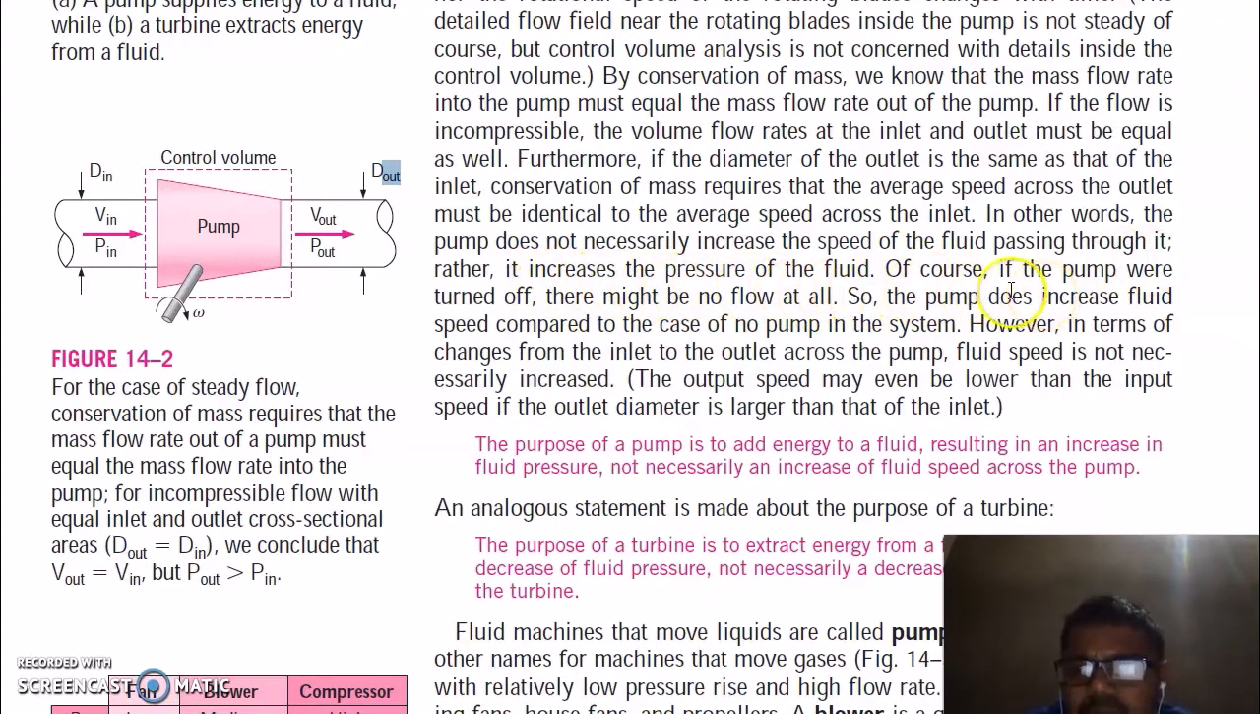Of course, if the pump were turned off, there might be no flow at all. So the pump does increase the fluid speed compared to the case of no pump in the system. However, in terms of changes from the inlet to the outlet across the pump, fluid speed is not necessarily increased. In some cases, the fluid speed at the outlet may even decrease.